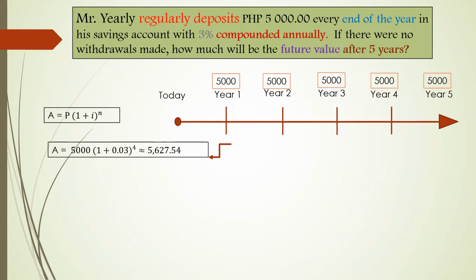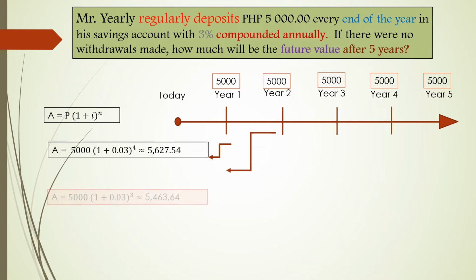5,627.54. It came from A equals 5,000 quantity 1 plus 0.03 raised to 4. So our n here is 4 for the first year. For the second year, it is 3. For the third year, it is 2. For the fourth year, it is 1. And then for the fifth year, it is 0. So as we go through this process, you can see the concept of the time value of money.